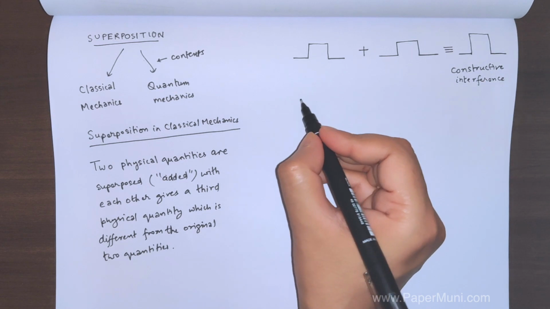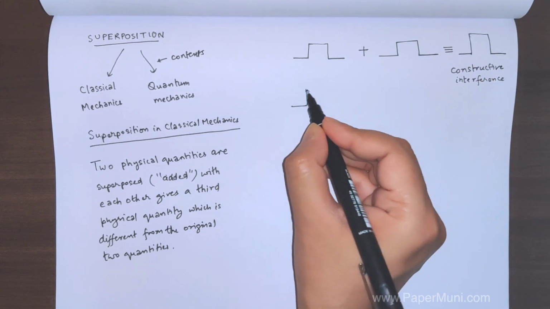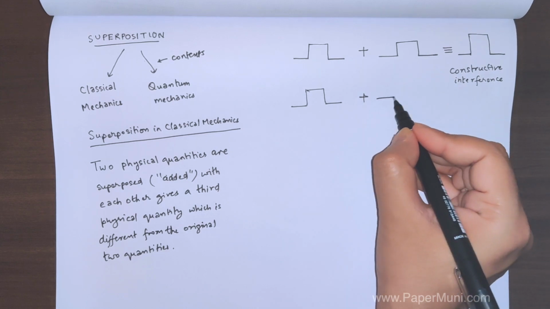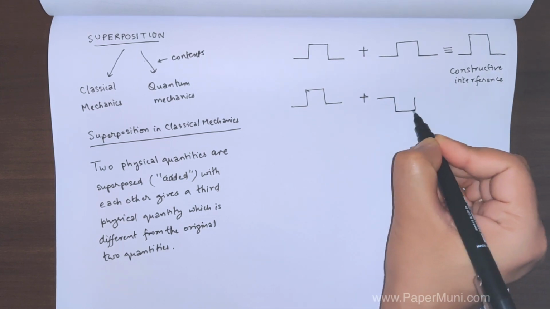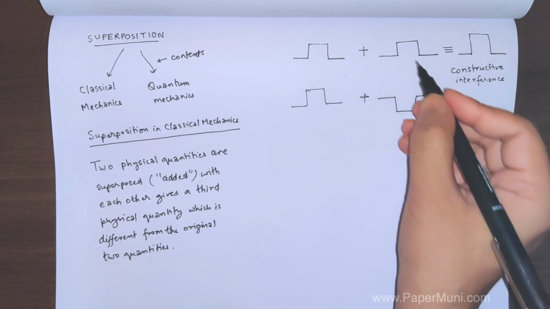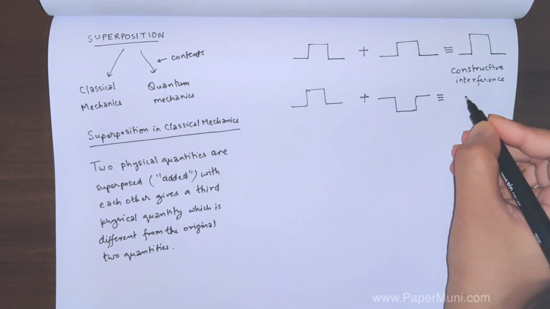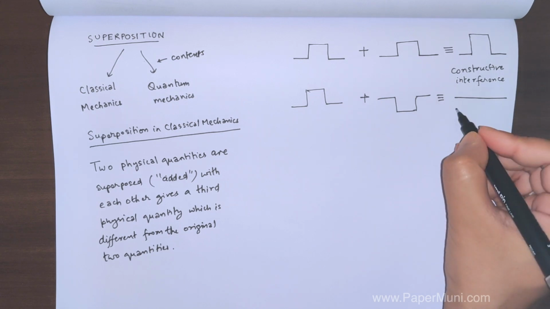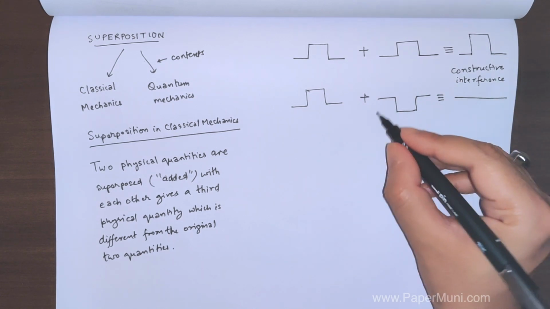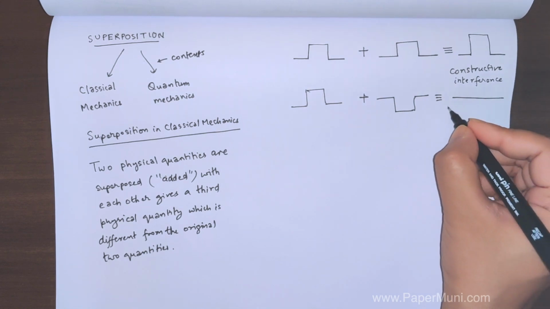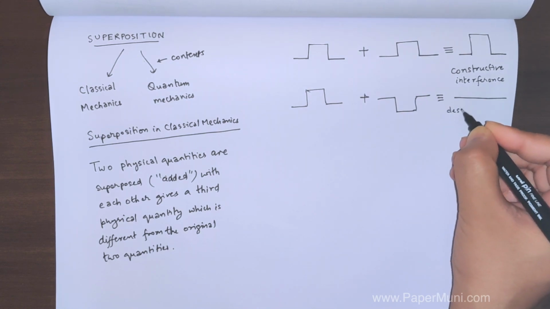Say we have this wave, and we have this one, where the frequency is the same but it is out of phase. This was in phase, both were in phase; this is completely out of phase. So this will give us a straight line, with no amplitude, because with the same amplitude they will cancel each other, and we'll have destructive interference.